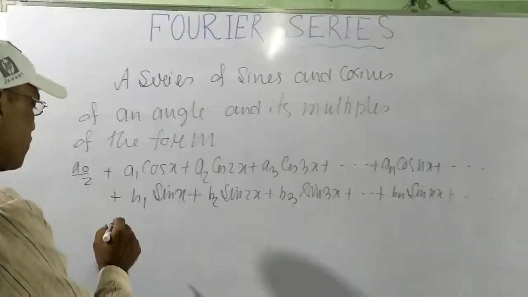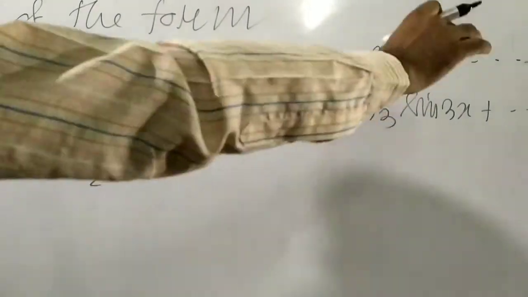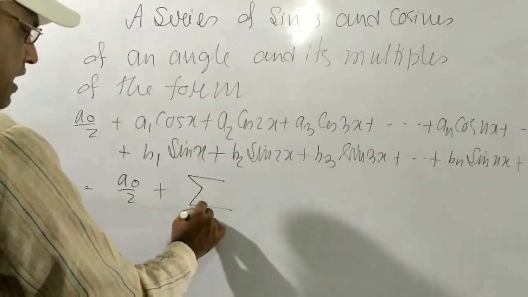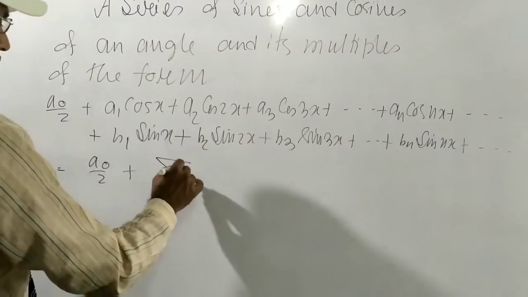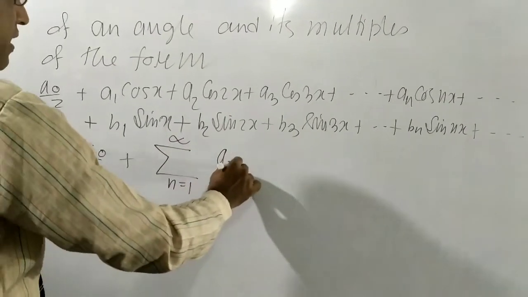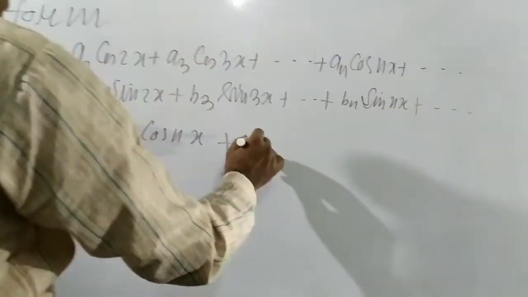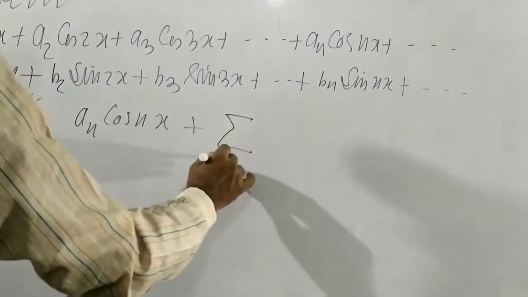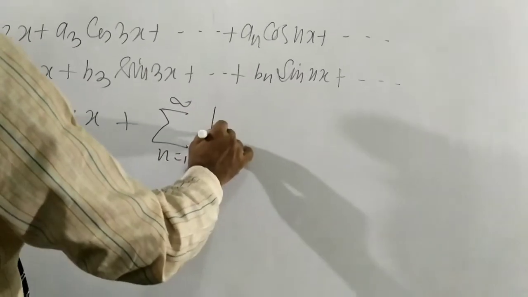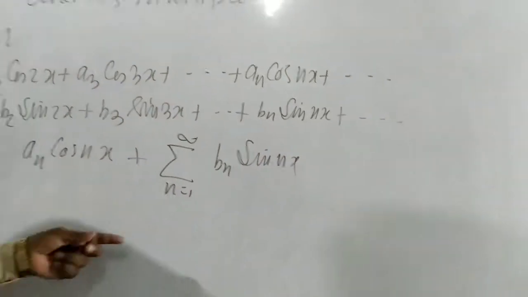Now we can write it in short form: a naught by 2. This whole series we can write in summation notation: summation n equal to 1 to infinity of an cos nx plus summation n equal to 1 to infinity of bn sin nx. We can express it in this way.